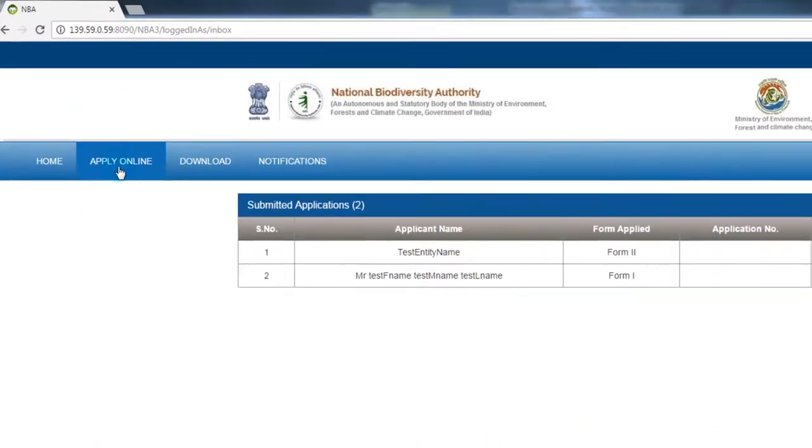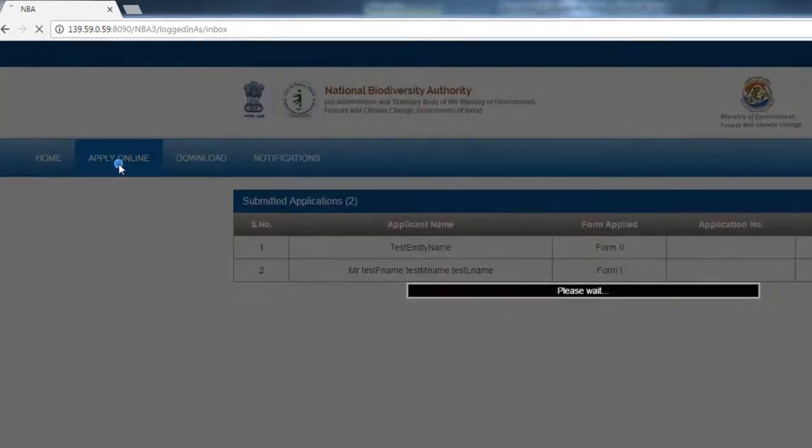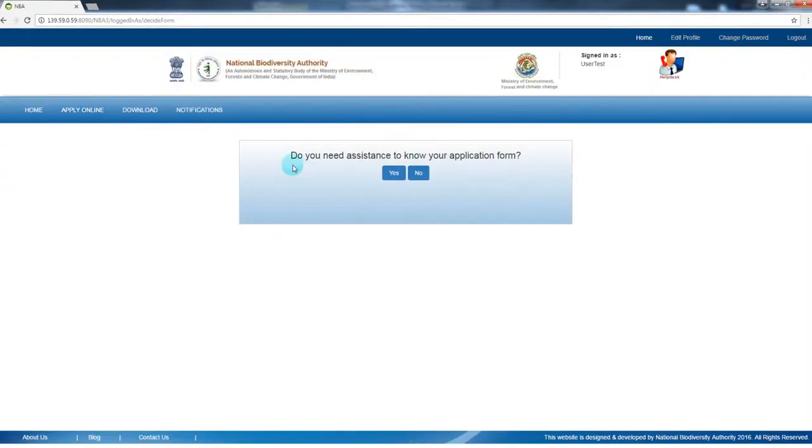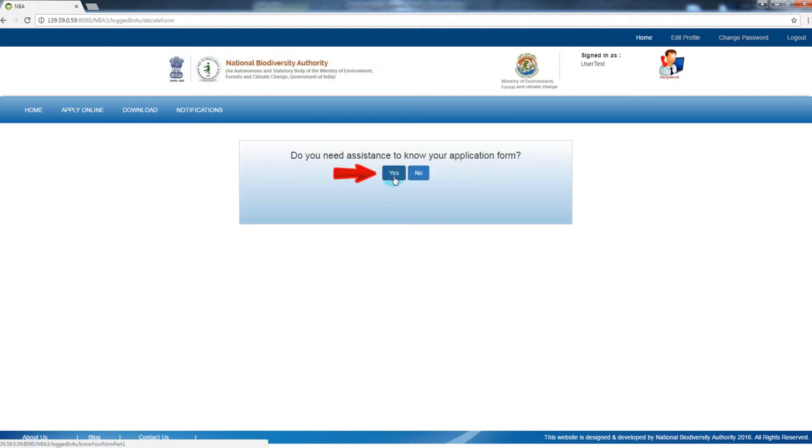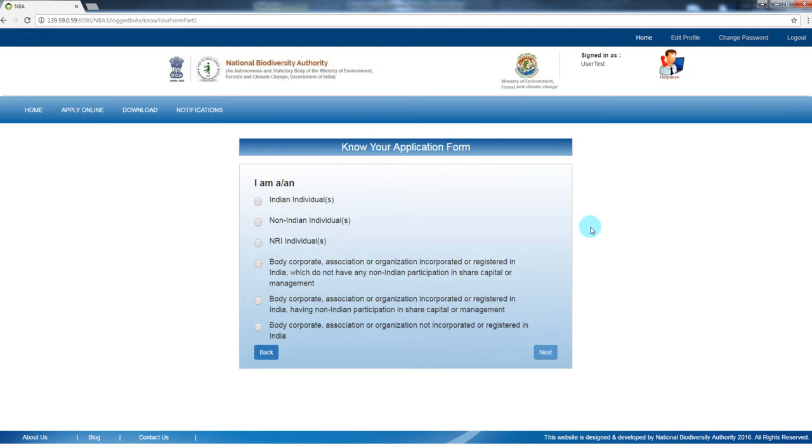Once you have logged in, you can click the Apply Online tab, which will guide you through the steps of filling your form. If you already know what type of form you have to file, you can directly proceed to fill the form by pressing No. However, if you are new, you can press Yes to know more about the steps which will help you identify the suitable form number.